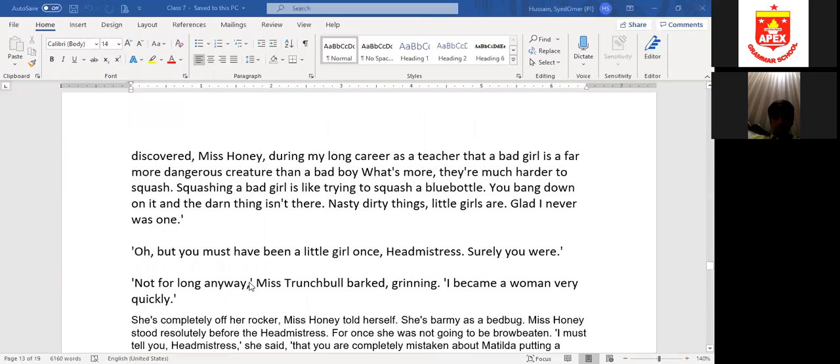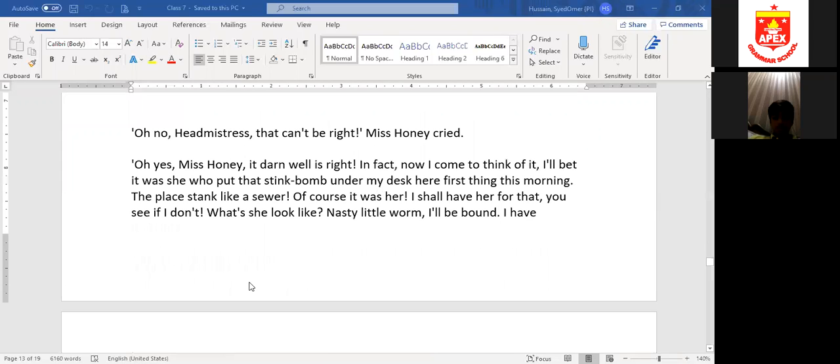Now, Miss Trunchbull said that she is the one who put a stink bomb under her desk first thing this morning. The place stank like a sewer. She said that a child put a stink bomb under her desk, and she was thinking that Matilda did it. And that thing was giving a very bad smell, like a sewer pipe from where all the waste materials come. It's page number 80 of the reader.